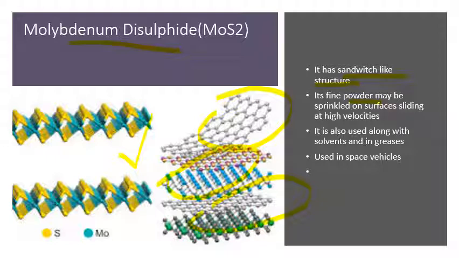Its fine powder may be sprinkled on surfaces sliding at high velocity. It can also be used along with a solvent and mixed with greases. The major application of molybdenum disulfide is in space vehicles, where molybdenum disulfide and graphite are both used. So these are the solid lubricants. On the basis of structure, they have their properties and applications. So this is all about the classification of lubricants.